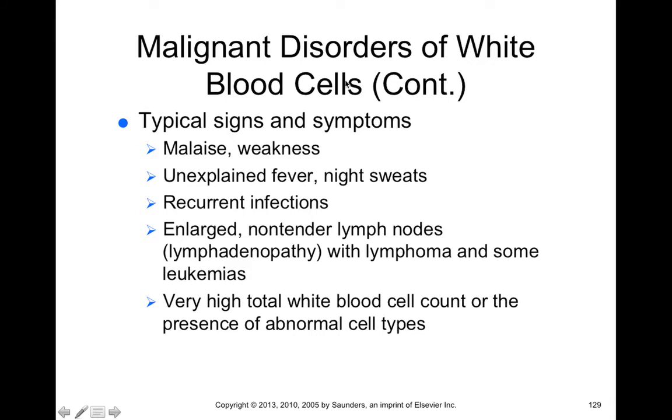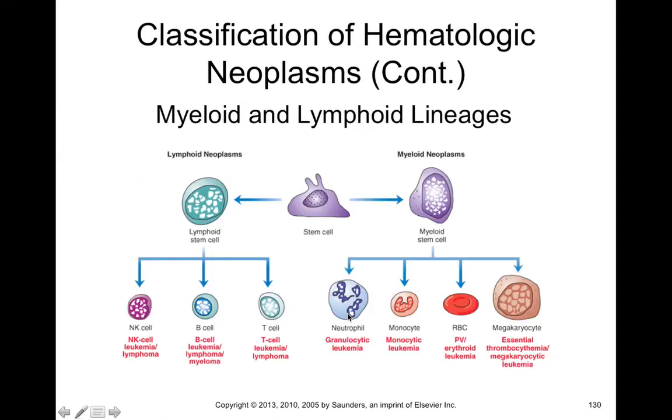Now, typical signs and symptoms of leukemias and lymphomas include malaise, weakness, unexplained fever and night sweats, recurrent infections, enlarged or non-tender lymph nodes, which we call lymphadenopathy, or lymphoma in some leukemias, very high total white blood cell count, and the presence of abnormal cell types.